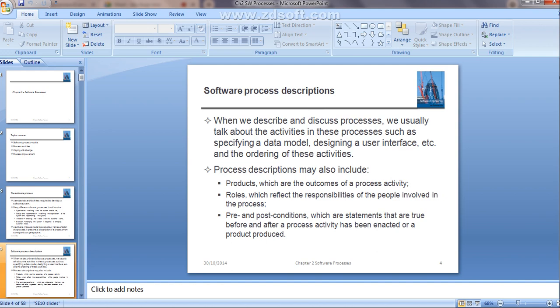Is that clear? And the third one is pre and post conditions. That means the statements that are true before and after the process activity has been enacted or the product is produced.